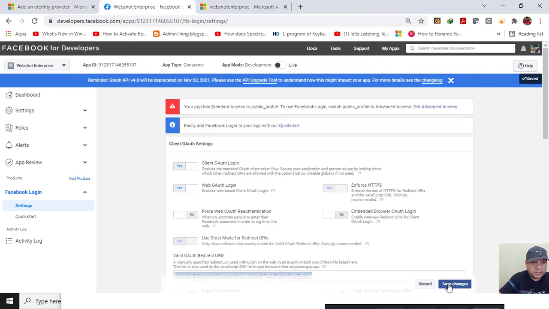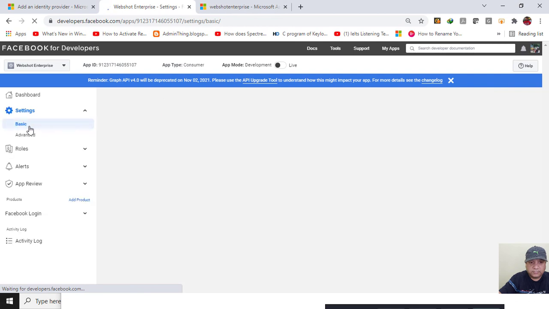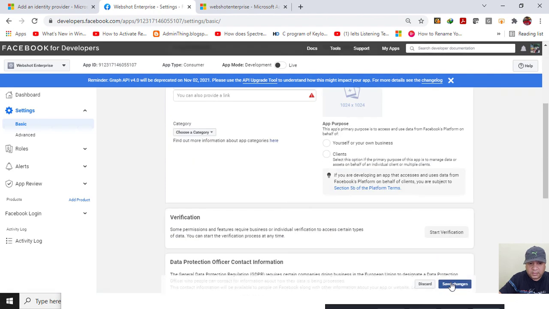Click on settings, basic. Here I need to give the URL of the app, and I will click on save changes. It is also asking for the link.